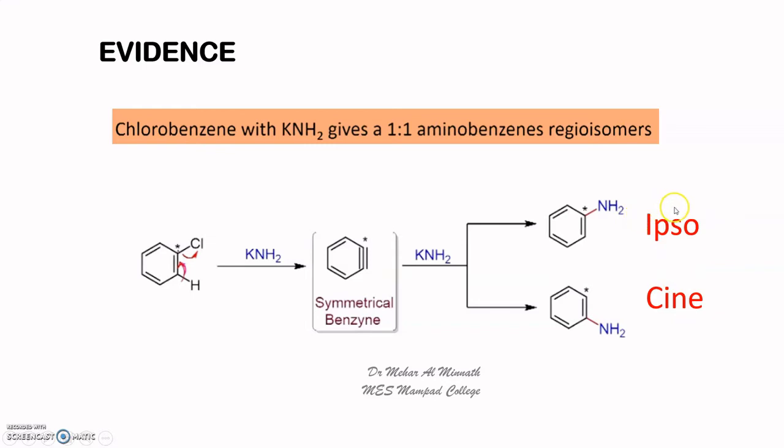Ipso substitution means the nucleophile attacks the carbon to which the leaving group is present. And cine substitution is when the nucleophile attacks the carbon adjacent to the carbon to which the leaving group is present. Okay, so formation of ipso product and cine product is an evidence for the benzyne mechanism.